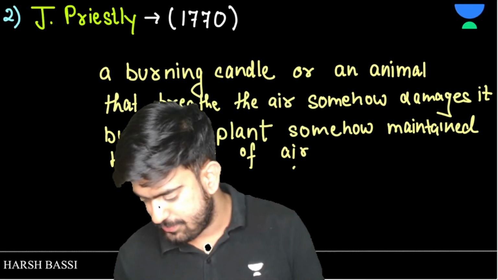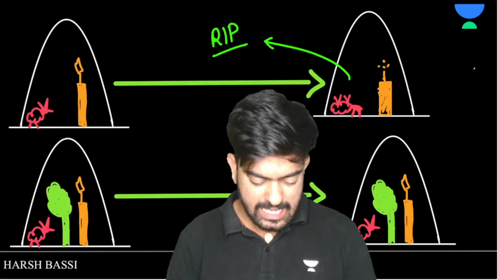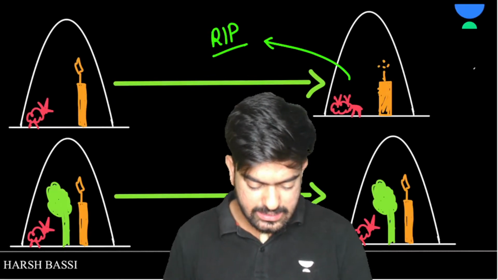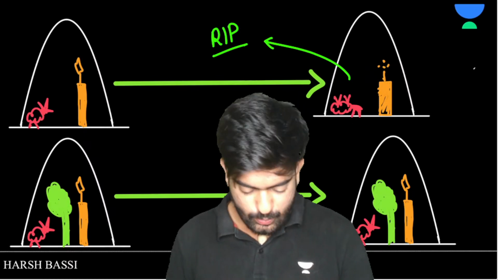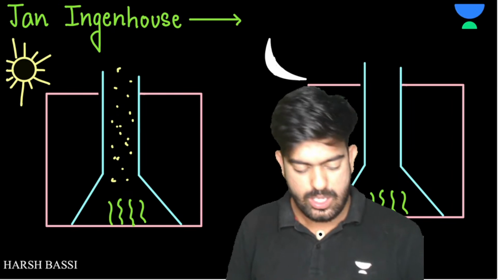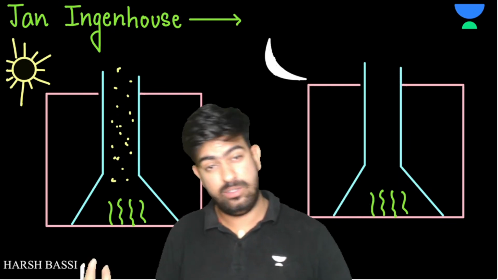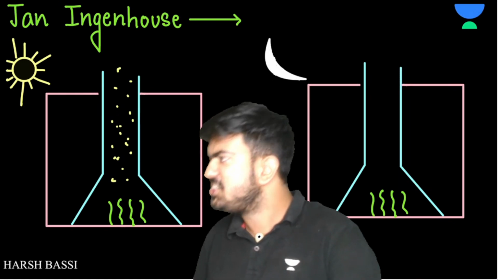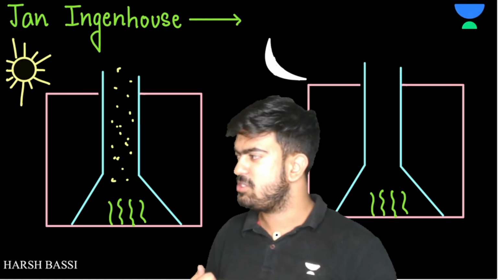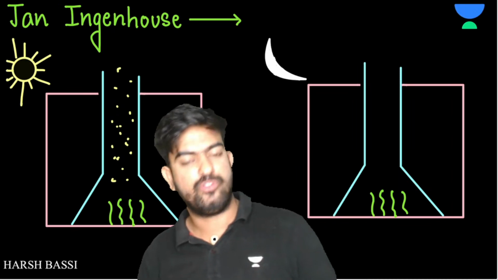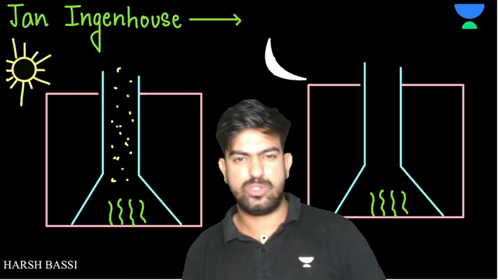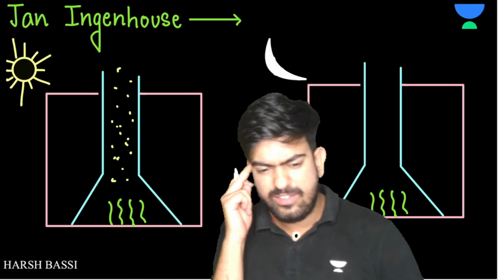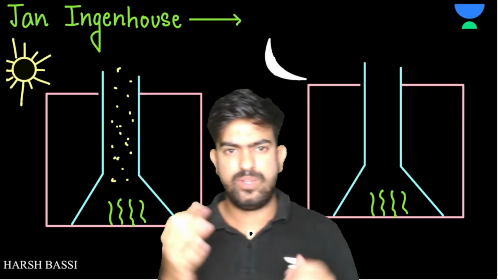Okay. Now let's move on and talk about another scientist, Jan Ingenhousz, right? He was more intelligent than Joseph Priestley. He was like, okay Priestley, you have done this, I am also a botanist, I can also do lots and lots of things. So this particular Ingenhousz was thinking, and then he was like, let's do something creative.